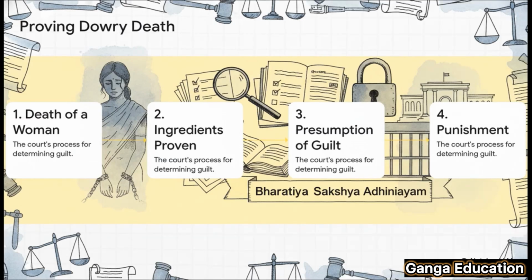So, here's the crucial point. Once the prosecution successfully proves all these essential ingredients in court, the law does something incredibly powerful. It creates a presumption of guilt under the Bharatiya Sakshya Adhiniyam. This means the court will actually presume that the husband or his relatives caused the death. The burden of proof then dramatically flips to the accused to prove that they are innocent. That's a huge deal in a criminal trial.